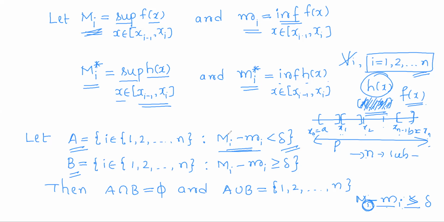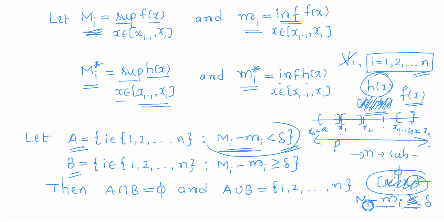If capital Mi minus small mi is less than delta, then using this condition, we can apply uniform continuity of phi for the corresponding intervals. Suppose with respect to this interval x_{i-1}, x_i, capital Mi minus small mi is less than delta, then with respect to these points, we can argue the uniform continuity.